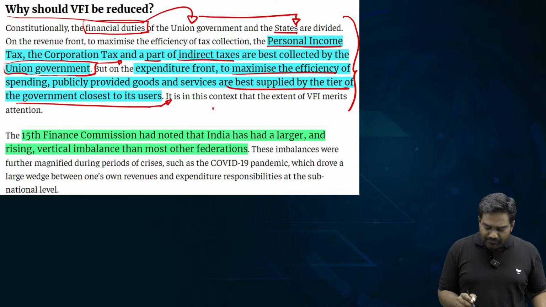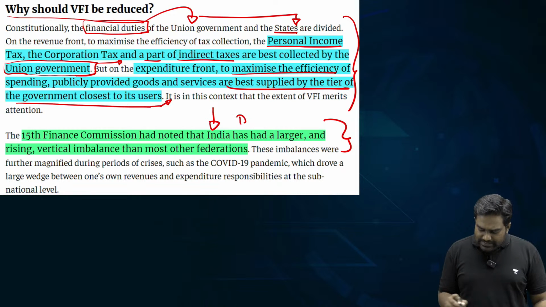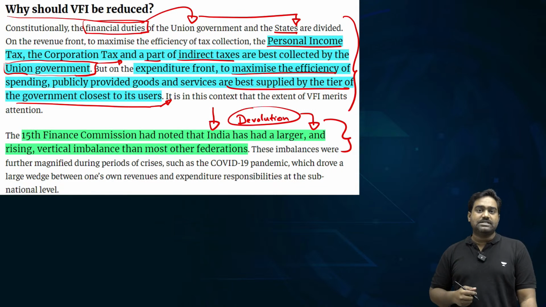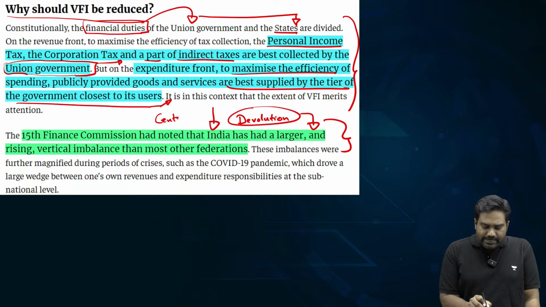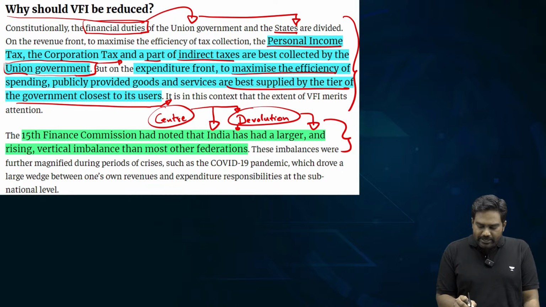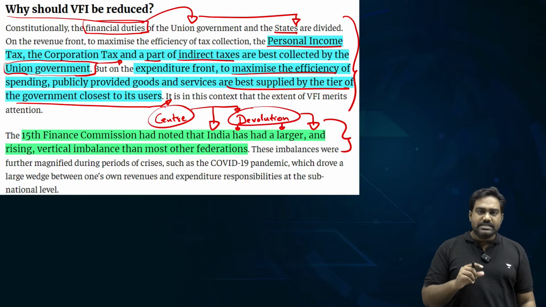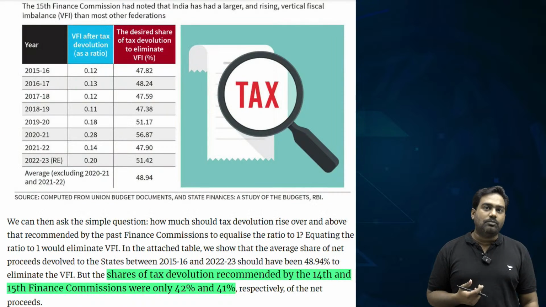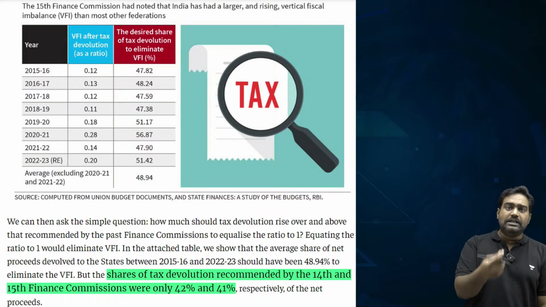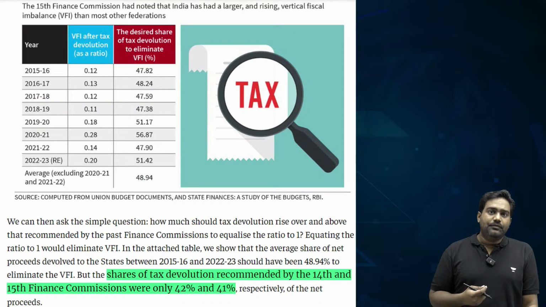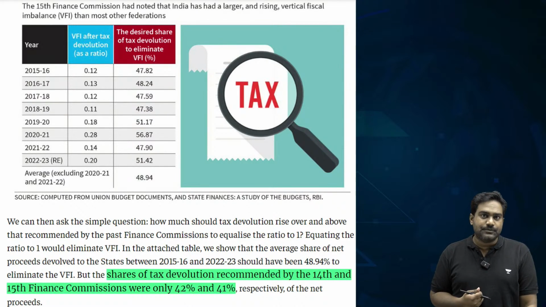But however, given that tax devolution has been playing an increasing role in financing the expenditure of the states, the center gets to play a bigger role, a major role when it comes to the financial health of state governments. So it is this dependency which could create a problem, and if the percentage of vertical devolution is not enough, then center gets a higher degree of leverage and control over state finances.